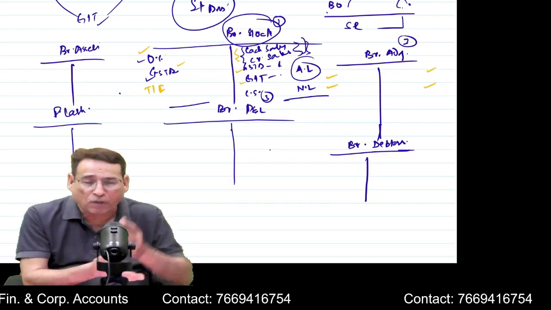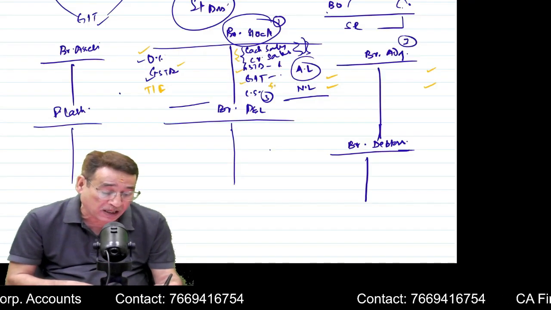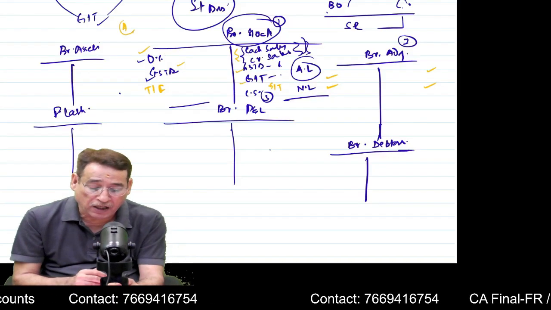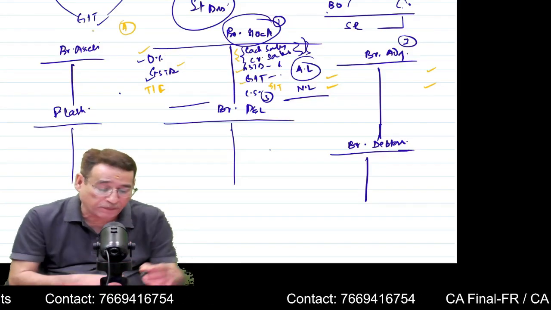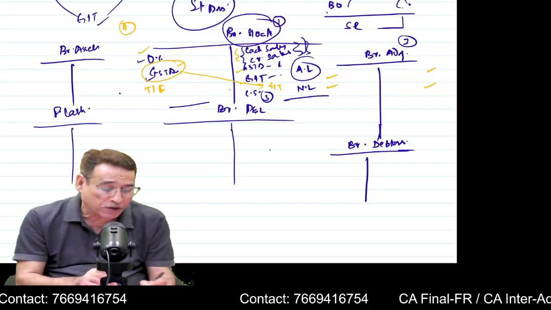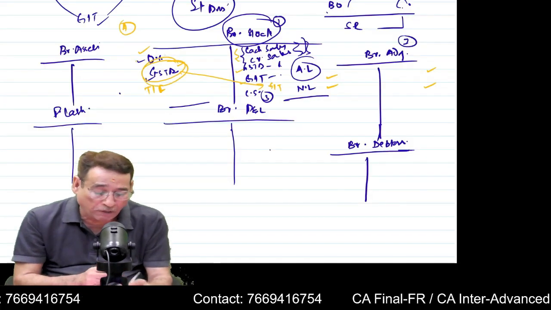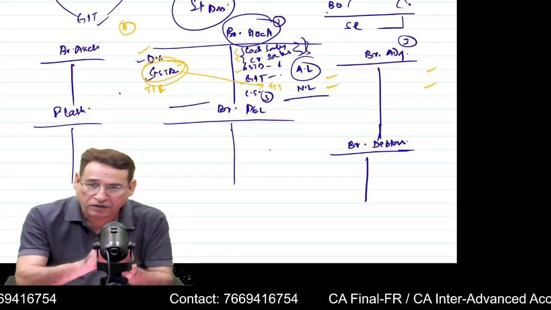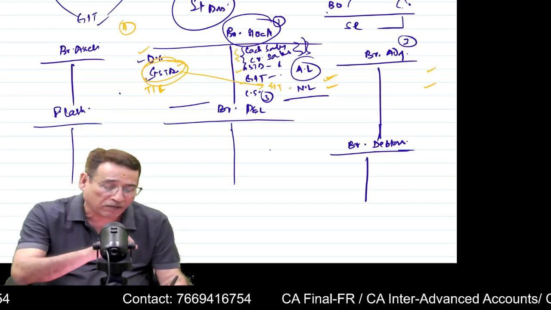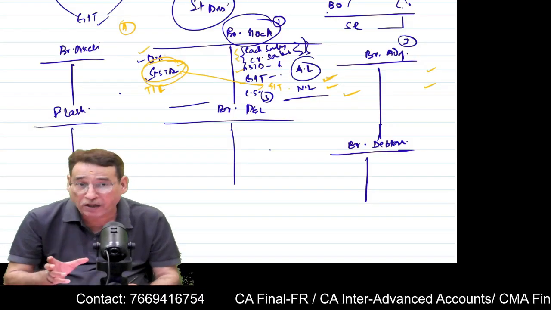If your branch has transferred some goods, you are going to write on the credit side, goods transferred. Suppose you are branch A, and you have transferred goods. Whatever goods have been sent by head office, you have written on the debit side. Out of these goods, you are transferring some goods. Obviously the goods out of your stock will get reduced, so you are going to write it on the credit side. Now, if goods transferred by you is given, you write it on the credit side, and besides that, you are going to take the loading on the debit side.